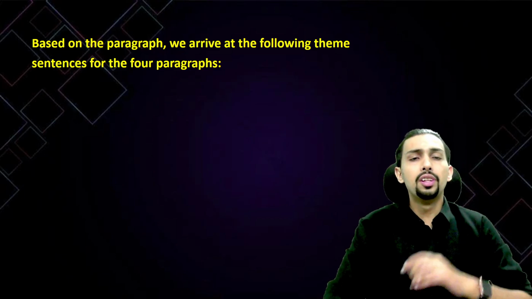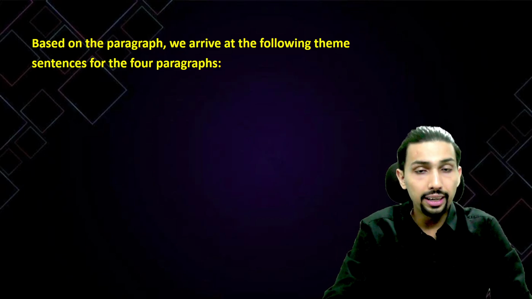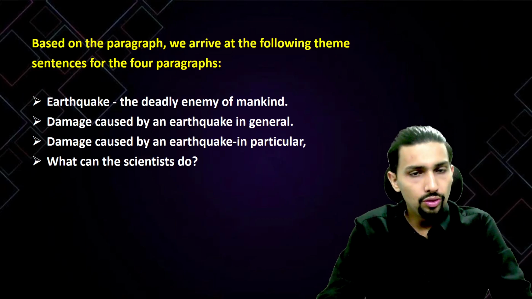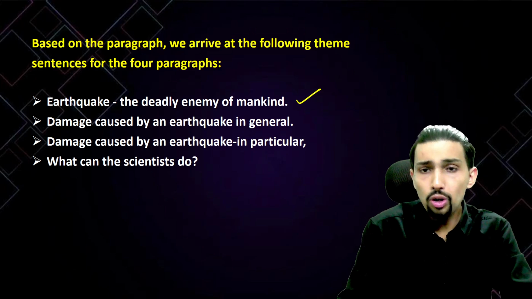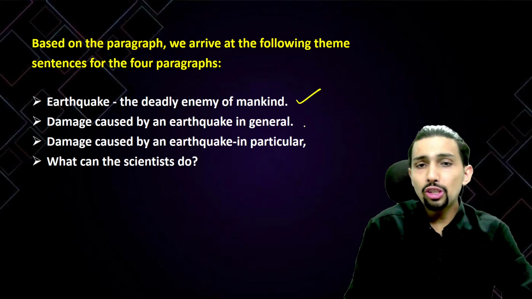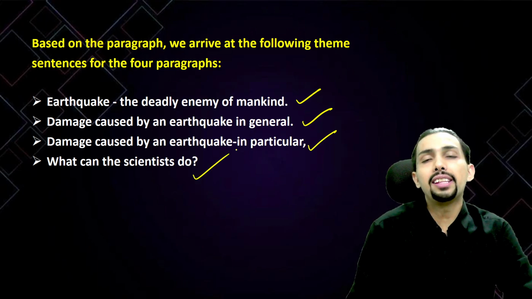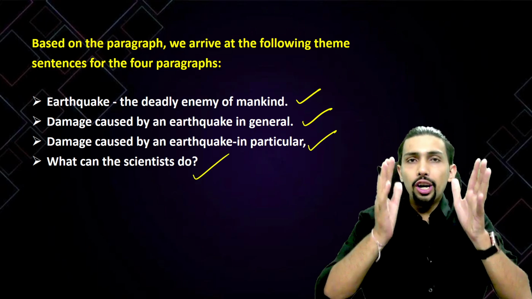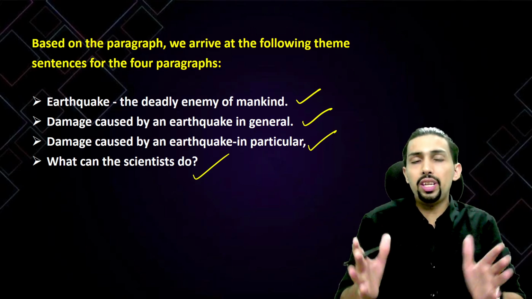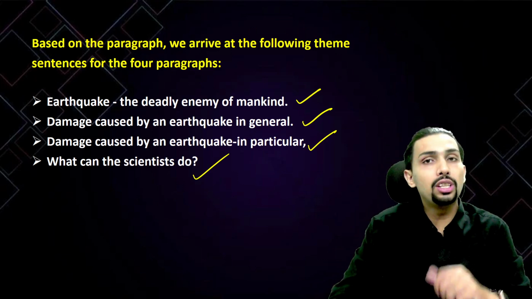So based on the paragraph, we arrive at the following theme sentences for the 4 paragraphs. Earthquake, the deadly enemy of mankind. That is what the introduction was all about. What is earthquake? It is a deadly enemy of mankind. Then damage caused by earthquake in general, damage caused by earthquake in particular, and then what can scientists do? Now we have got the summaries of each paragraph. Now we can elaborate them a bit so that we get the essence of the passage and we are able to cover it in the 1/3 part required.